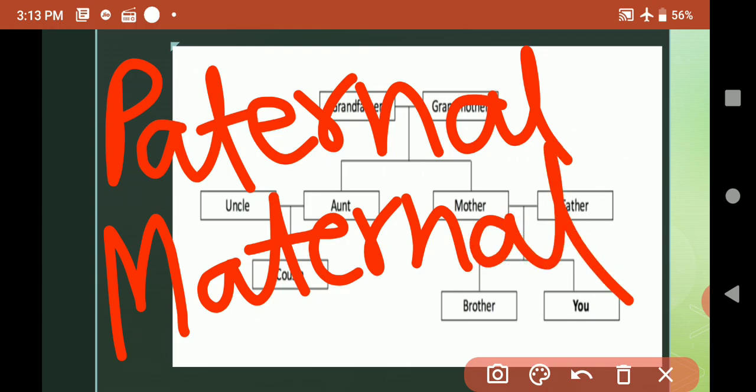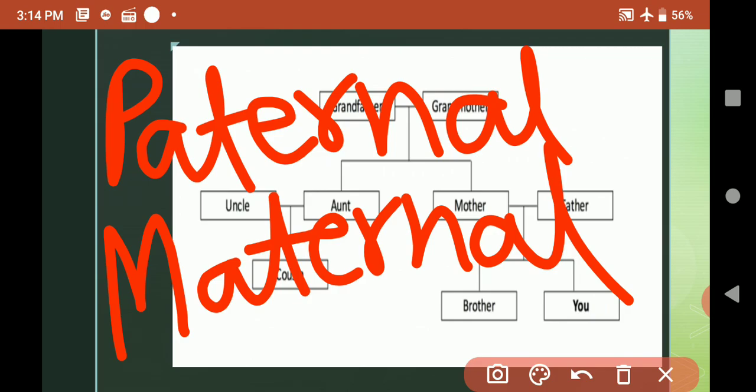So father's father is known as paternal grandfather. Mother's father is known as maternal grandfather. Father's mother is known as paternal grandmother. And mother's mother is known as maternal grandmother.